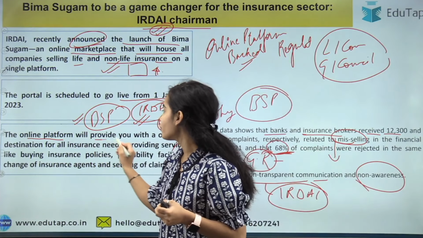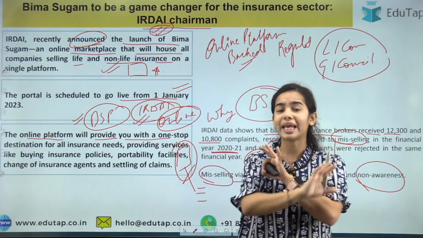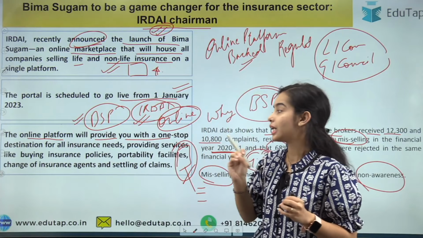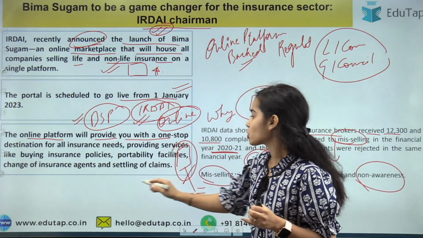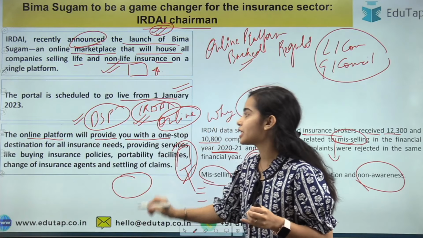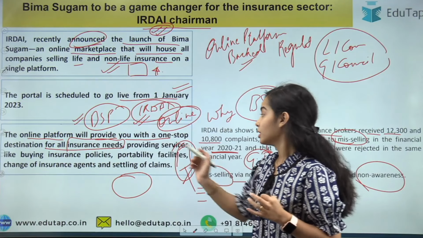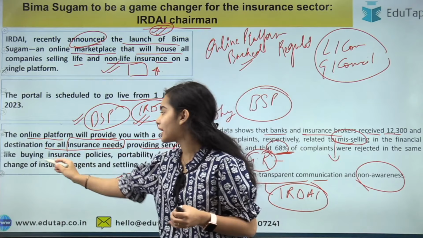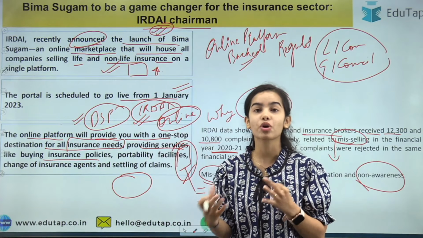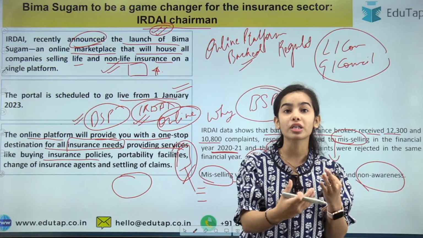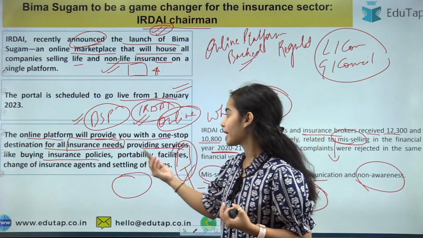Okay, and under the Bima Sugam portal, all the information will be provided. So the online platform will provide you with a one-stop solution. Anything you want to know, anything you want to do regarding the insurance, you can get the information. It is a one-stop destination where all your insurance needs will be catered to. It provides services like buying insurance policies; if you want to know about the insurance policies, what kind of insurance policy is there, everything you can know.